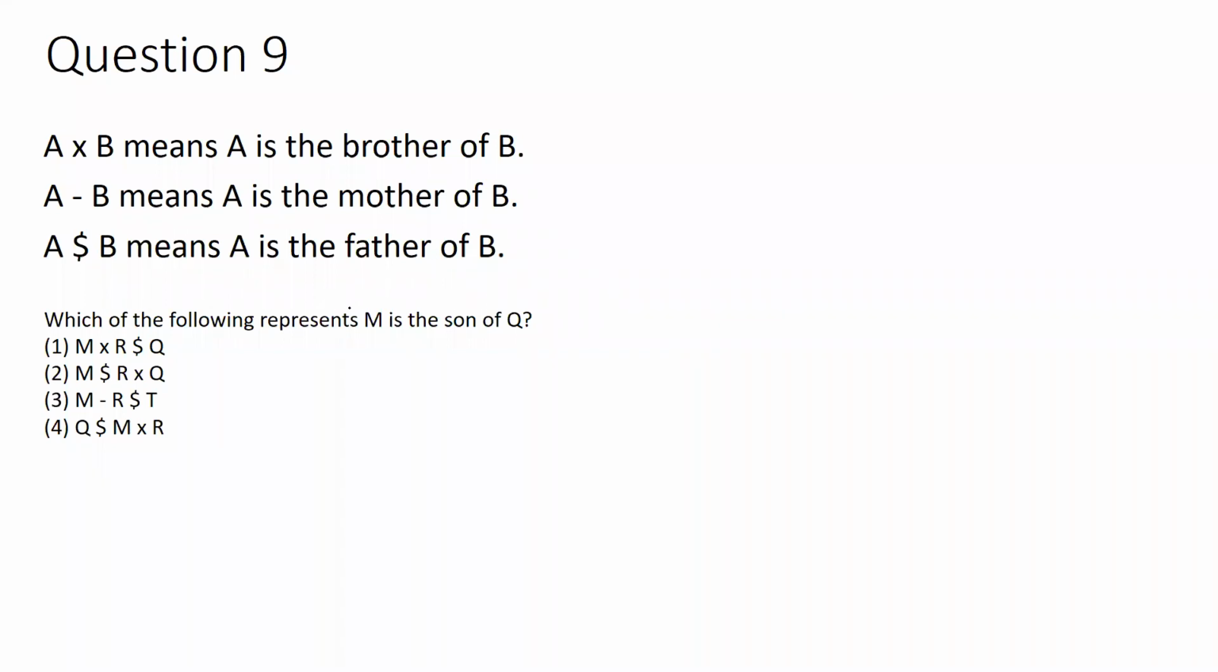In the question, it is asked which of the following represents M is the son of Q, which means that M should be the male here. Now, if I look at option 3, it reads M minus R. What does that mean? M minus R means M is the mother of R.